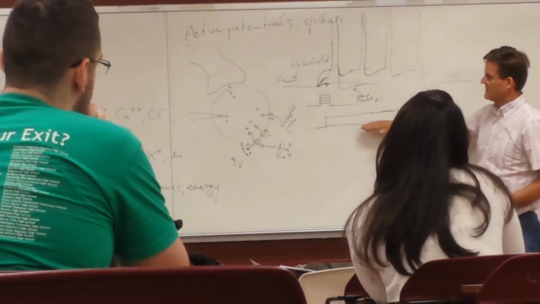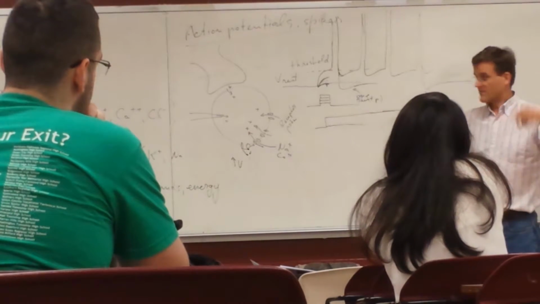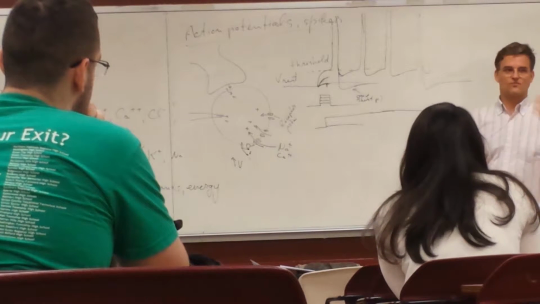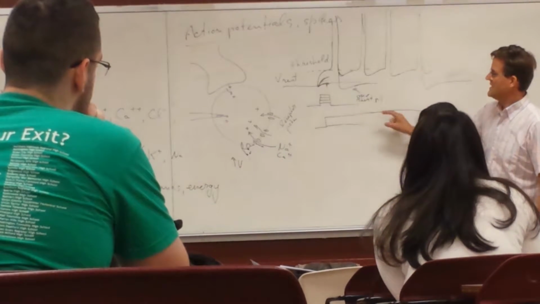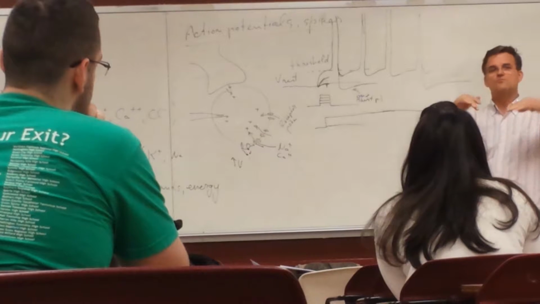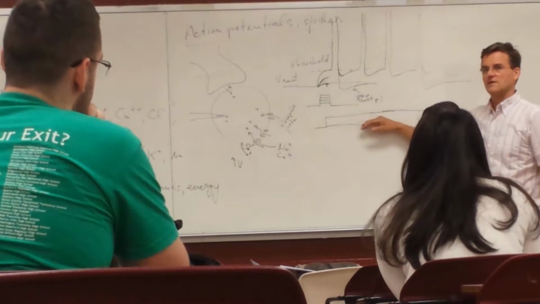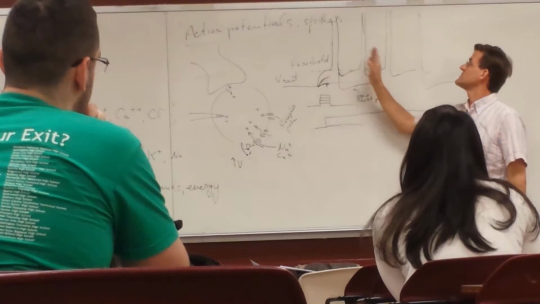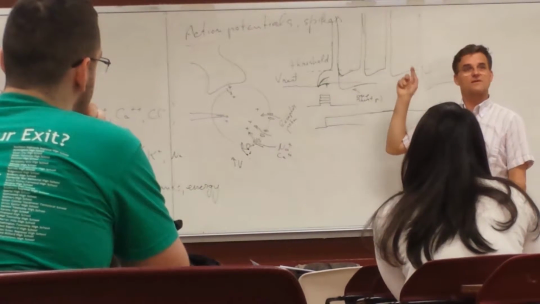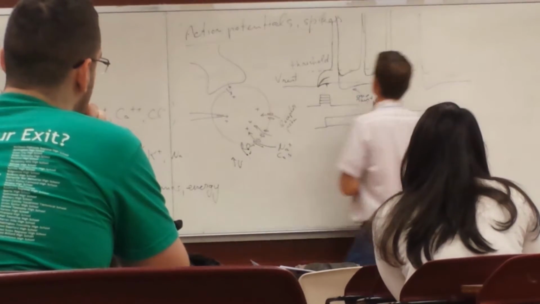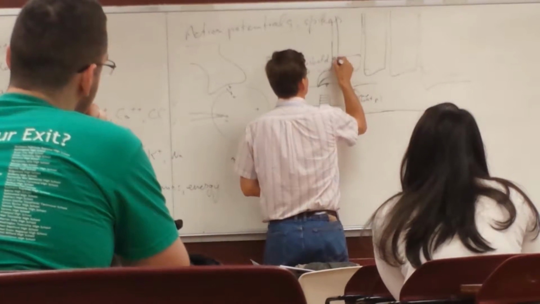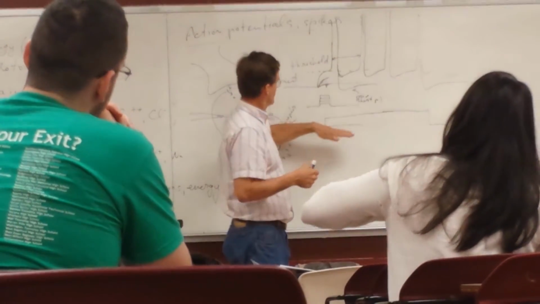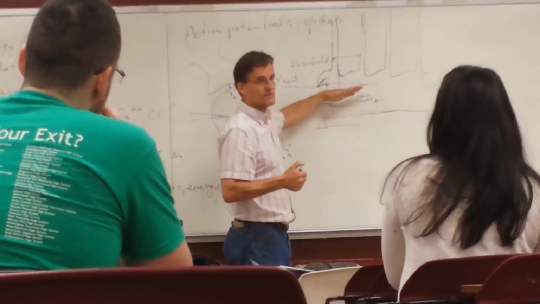If you reach near threshold, what you get is something that neurons typically do, which is translate this smooth change in a stimulus into something that isn't smooth, but is coded, if you like, by a train of action potentials that has a certain frequency. So the time it takes between one and the next will depend on whether you reach threshold.